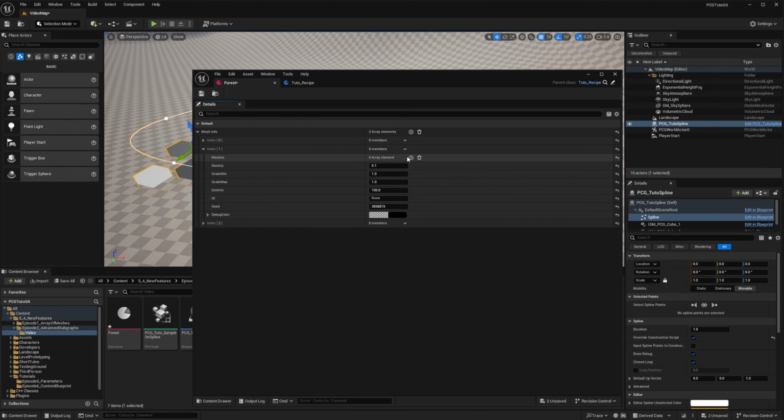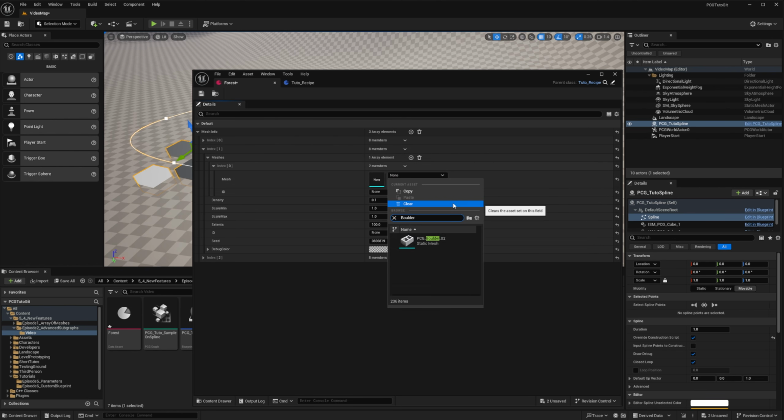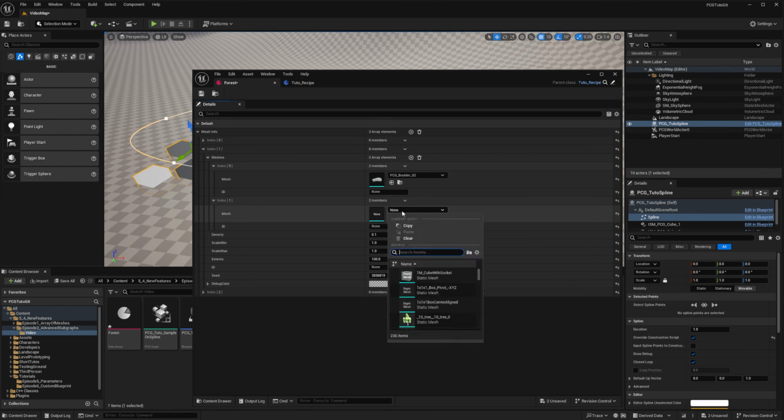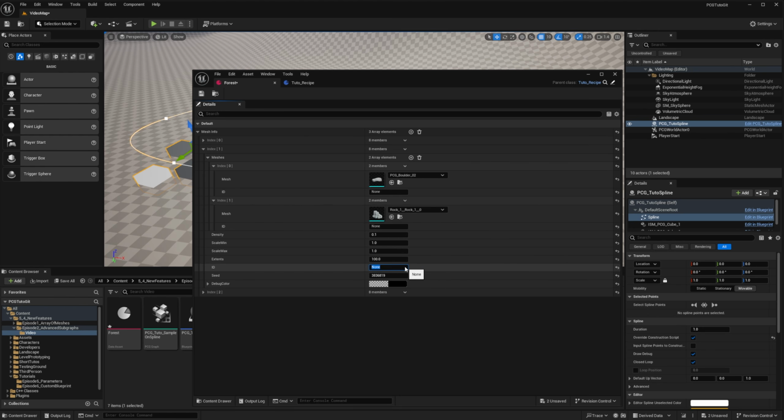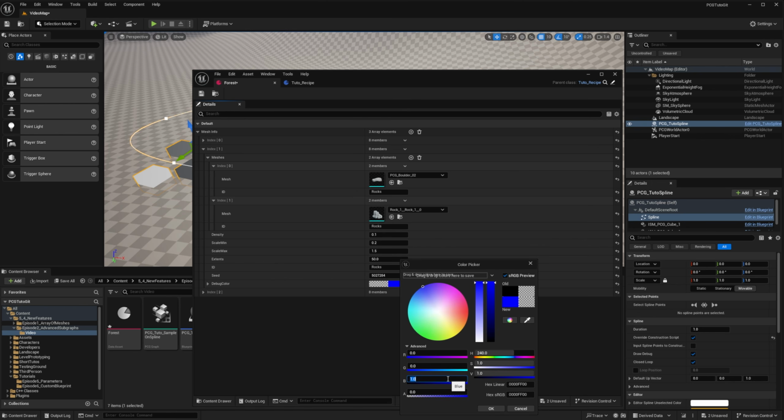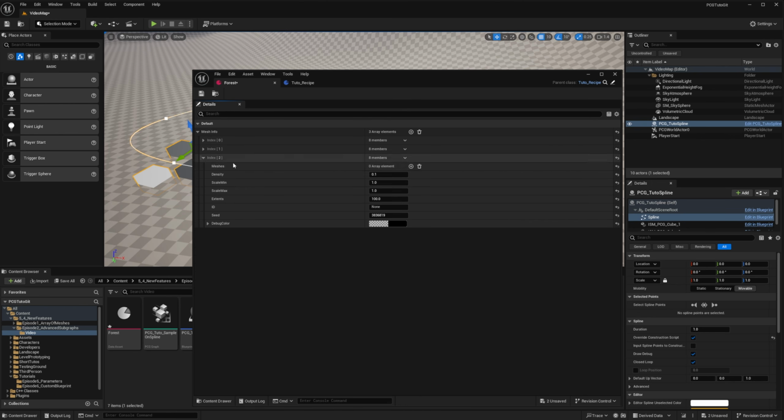Then I will do something similar for the rocks, adding a few meshes, changing the scale, making the extent a bit bigger. The ID will be rock, changing the seed, and also setting the debug color to blue. And something for the grass.